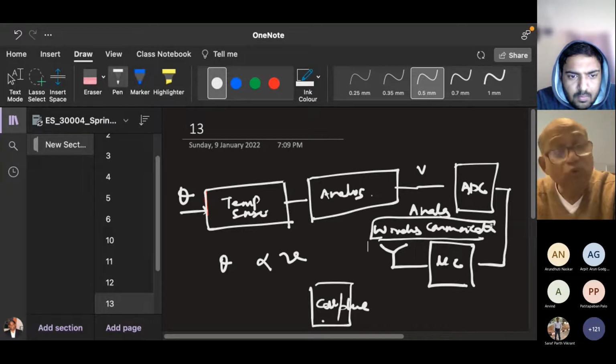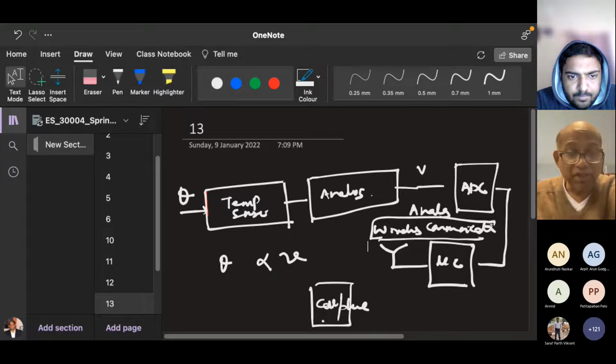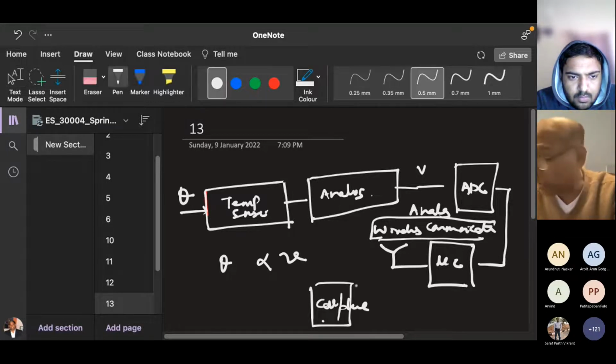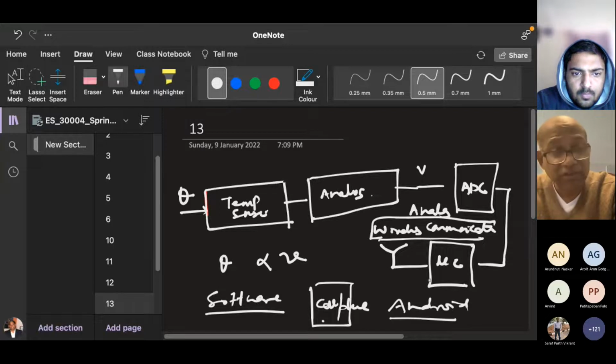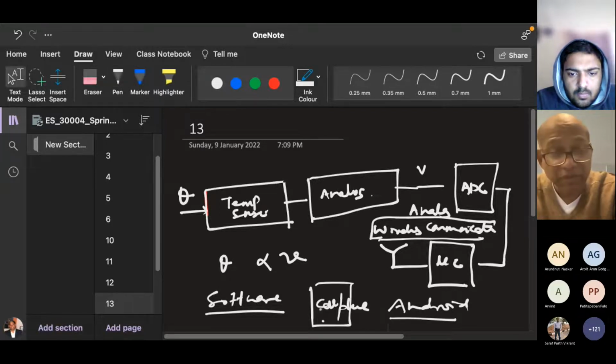For example, it can be Bluetooth communication. It could be IoT, that is Wi-Fi communication. The cell phone has to read these values and update them. So there has to be software on the cell phone. If you have an Android phone, there has to be Android code which will continuously monitor it and bring it to your cell phone memory. Is that clear, Harsing?